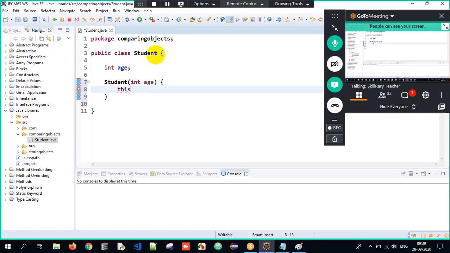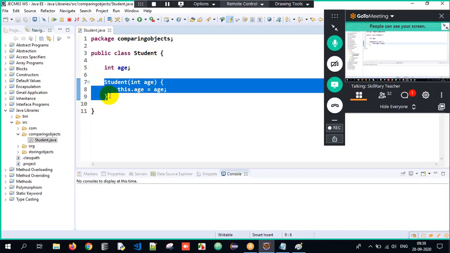These are the few topics we are doing from the past 2 days. Correct? This dot age equals to age. See, long back when I did the constructors topic, if you want you can go and watch the recording, for proof. I told you when I spoke about constructors that this particular topic will be very useful for your advanced topics, right?